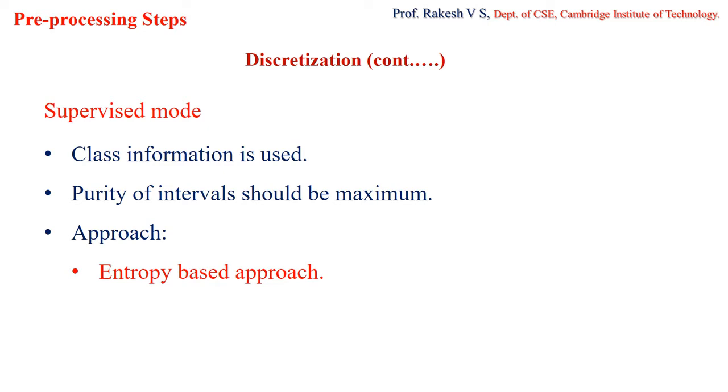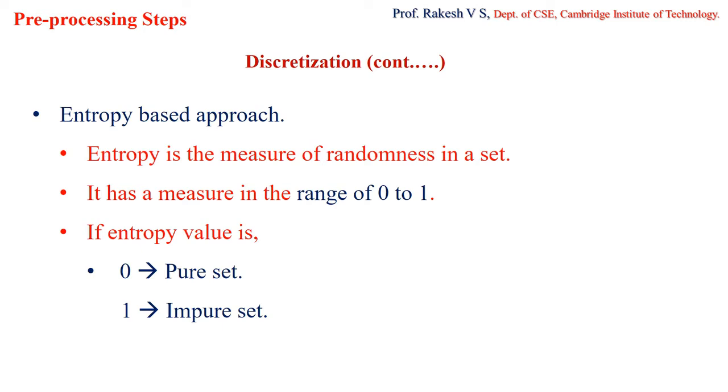For this, we are going to consider an entropy based approach for performing the supervised discretization. First, let us understand what entropy is and how it helps in the discretization process. Entropy is the measure of randomness in the set. When I say set, it is nothing but the attribute values I'm talking about here.